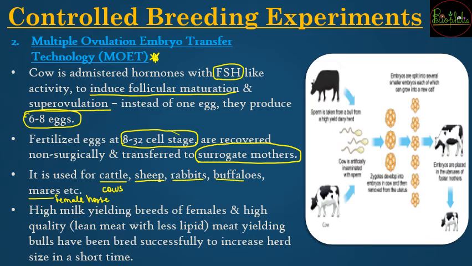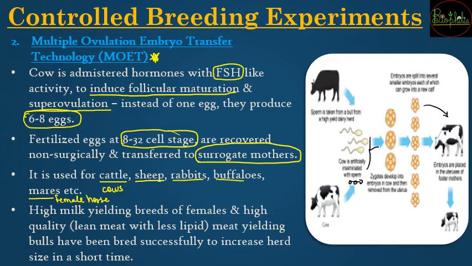In this photograph you can see that sperm is going to be taken from one bull. Eggs are taken from the cow, and the sperm and eggs are mated. That means there will be fertilization. The zygotes will develop. There will be the 8 to 32 cell stage of the many eggs that were released, that is 6 to 8 eggs. Those eggs are now going to be transferred to surrogate mothers.